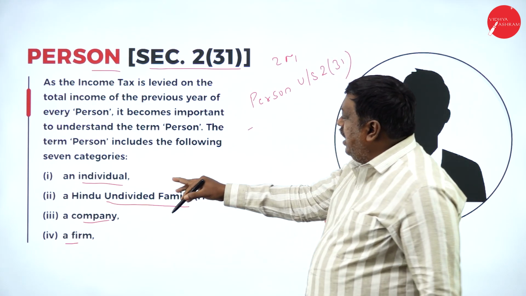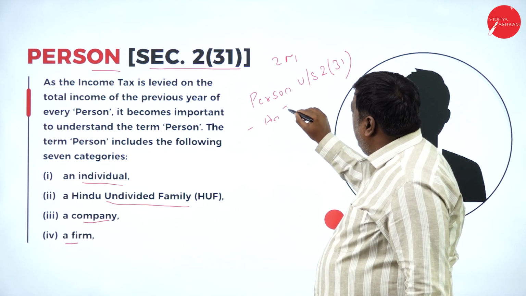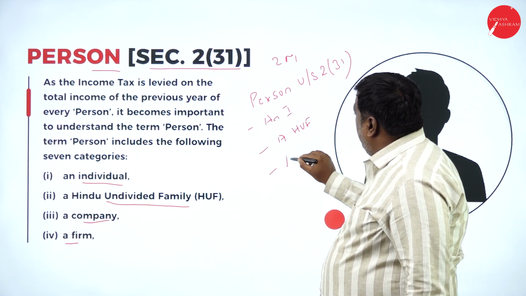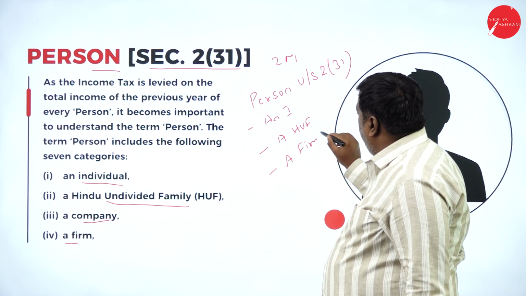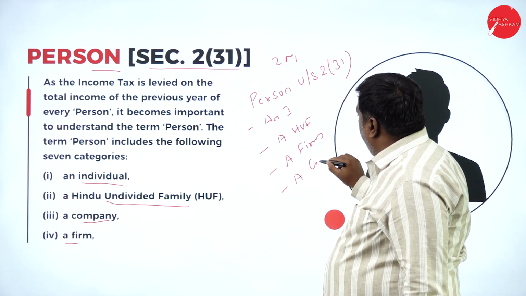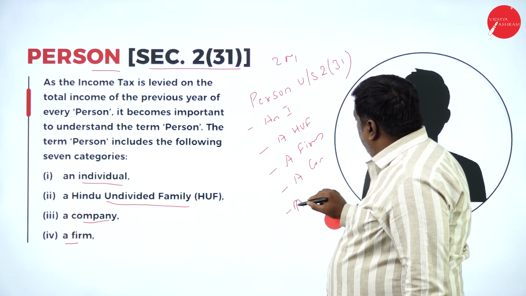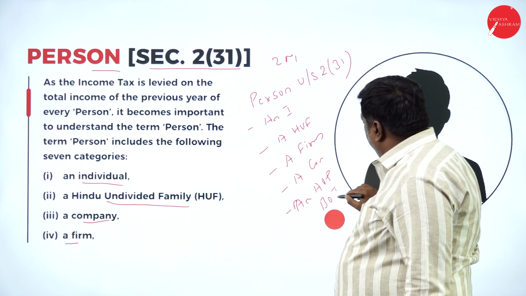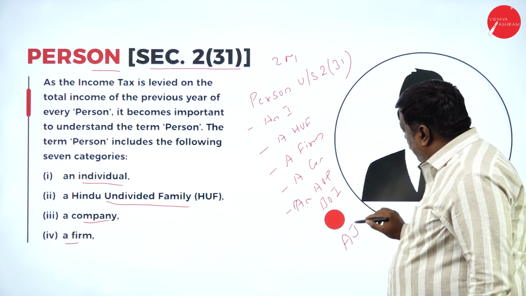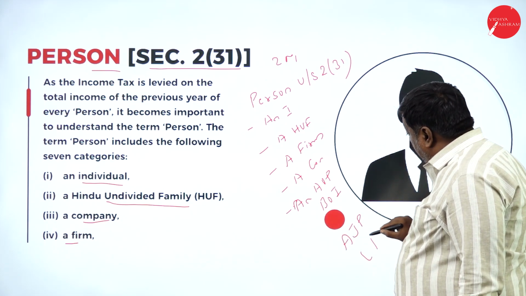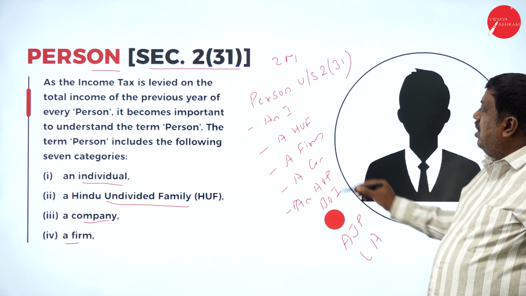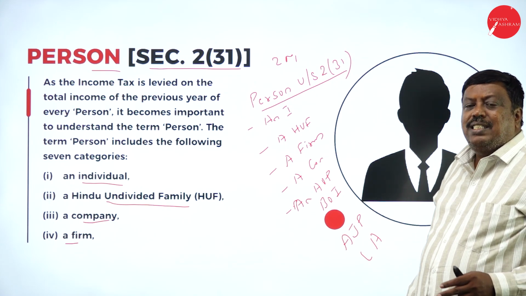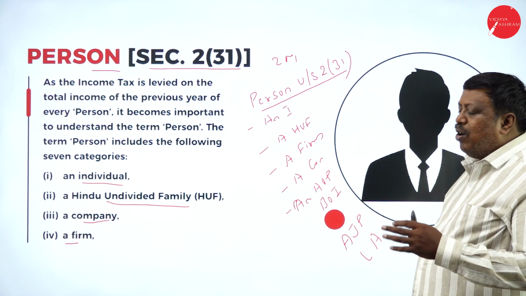Below that: an individual, HUF, a firm, a company, an association of persons, body of individuals, artificial judicial person, local authority. These are the things I have to mention under person under Section 2 subclause 31, where we can score 2 marks easily, and it has to be written in this format.